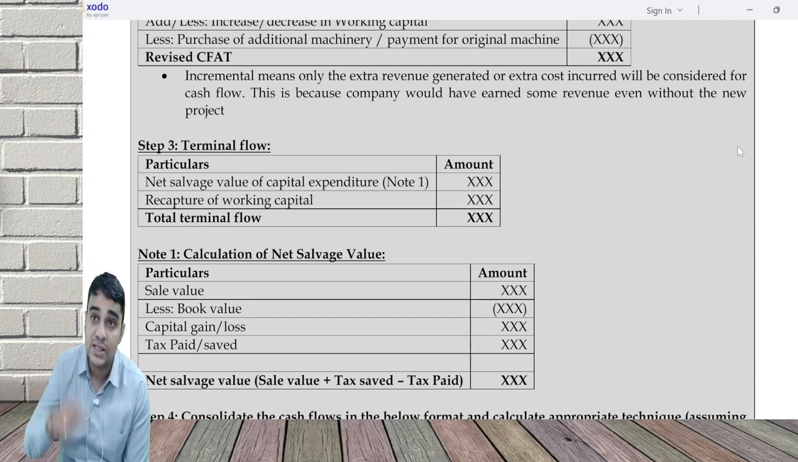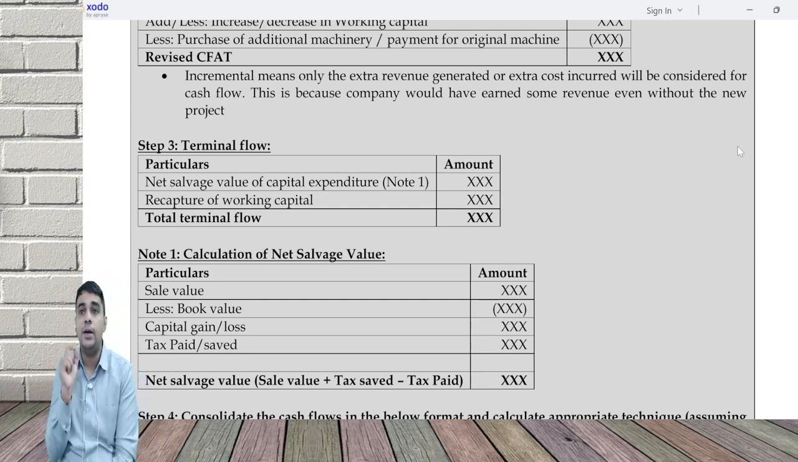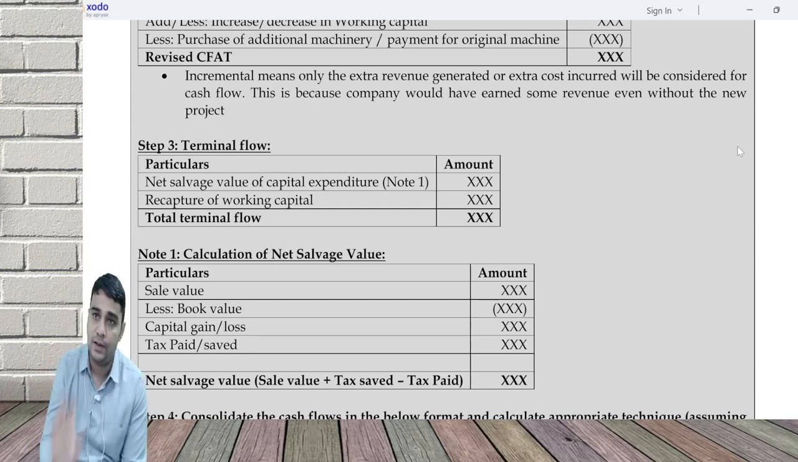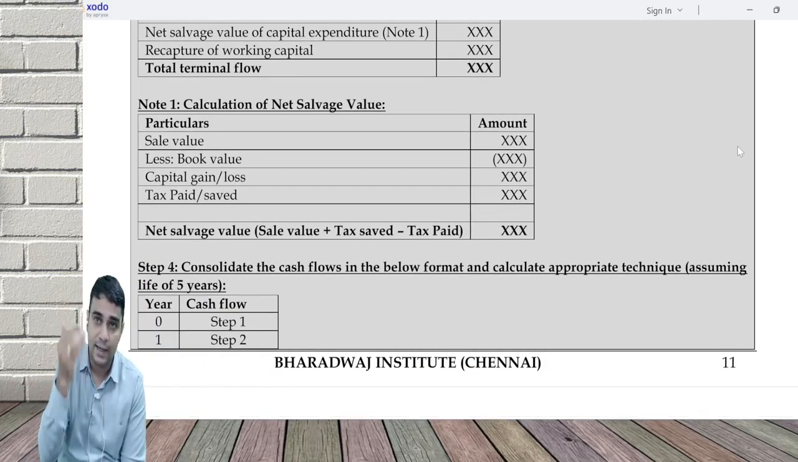An organization has 0 sale value, but it can have NSV. It can have NSV because of capital gain or capital loss. And in case sale value and book value are the same, NSV is equal to sale value. If the question says tax on capital gain is ignored, directly you can write it.